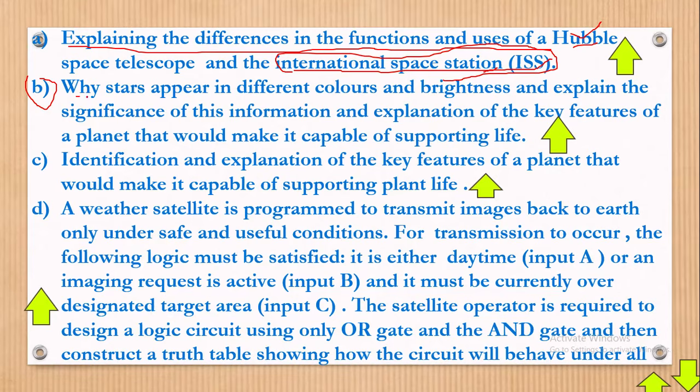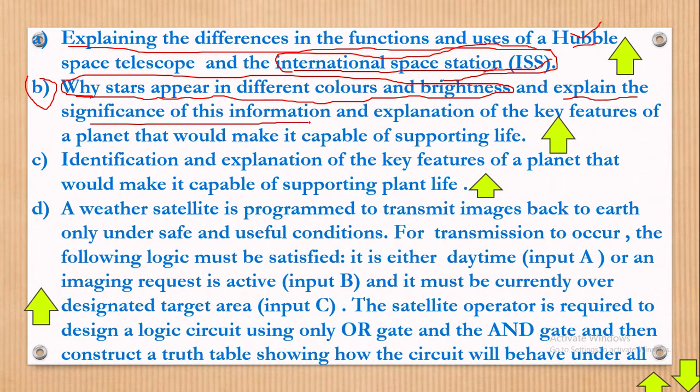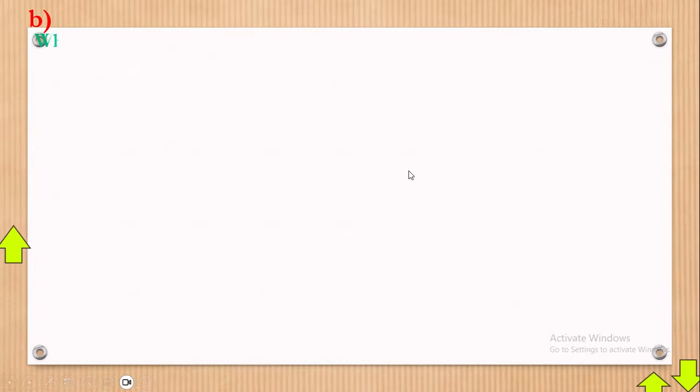They're saying why stars appear in different colors and brightness. We shall explain this first of all, and we have to also explain the significance of this information, then explanation of the key features of the planet that would make it capable of supporting life. Those are three things in one. Part B, let's go in for it. So let's get there. Now to begin with, let's start off.